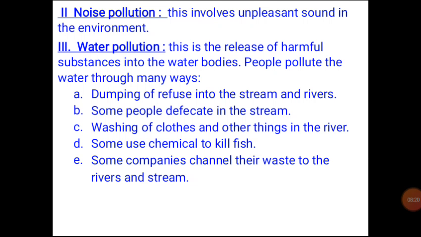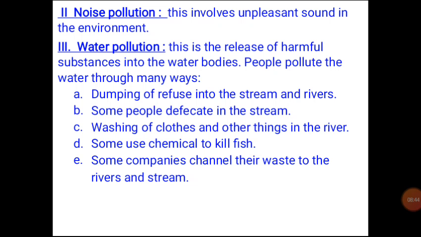Now, lastly, we have water pollution. This is the release of harmful substances into water bodies. People pollute water in many ways. Number 1 is dumping refuse into streams and rivers.